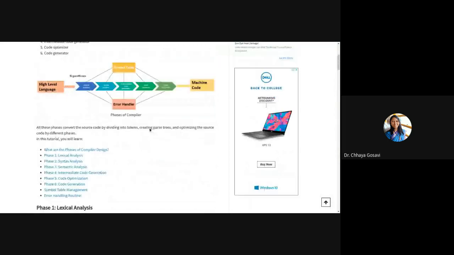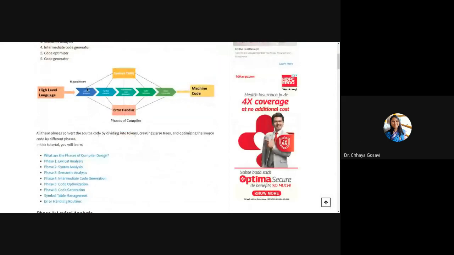So in our chapter number 1, we have seen what is lexical analysis and syntax analysis. Syntax analysis is also known as parsing. Lexical analysis is known as scanning.